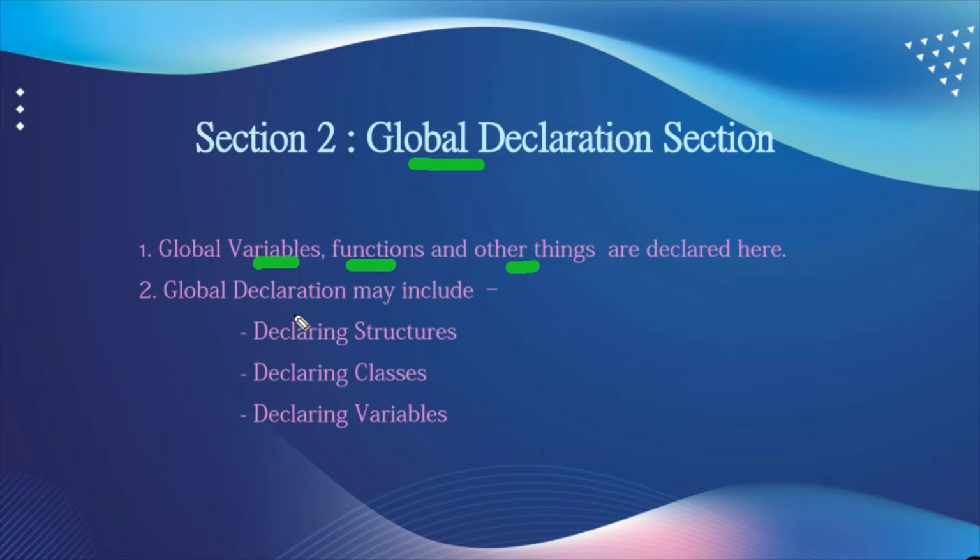This declaration may include declaring structures, classes, variables, and functions also. The functions or variables declared in this section can be used anywhere in the C++ program.